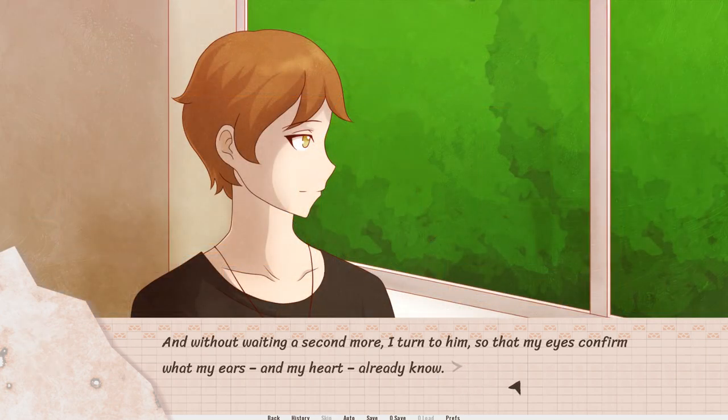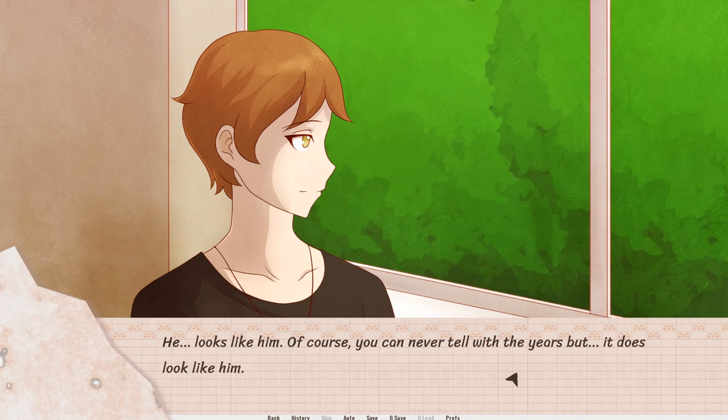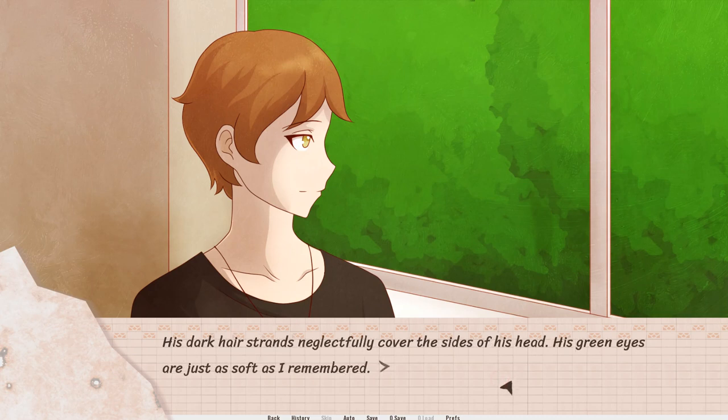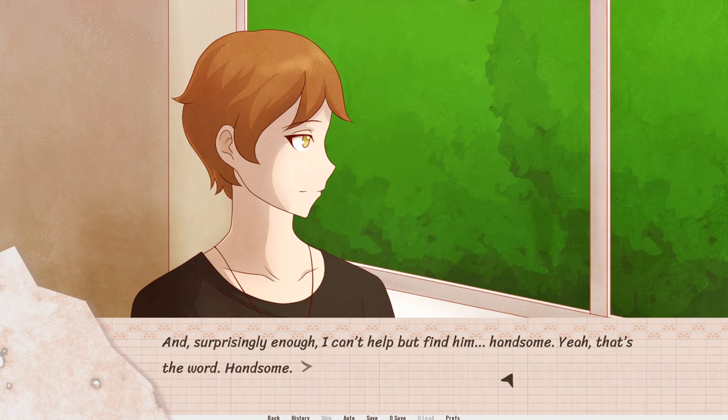And without a second more, I turn to him so that my eyes confirm what my ears and my heart already know. He looks like him. Of course, you can never tell with the years, but it does look like him. His dark hair stands neglectfully over the sides of his head. His green eyes are just as soft as I remembered. And surprisingly enough, I can't help but find him handsome. Yeah, that's the word, handsome.